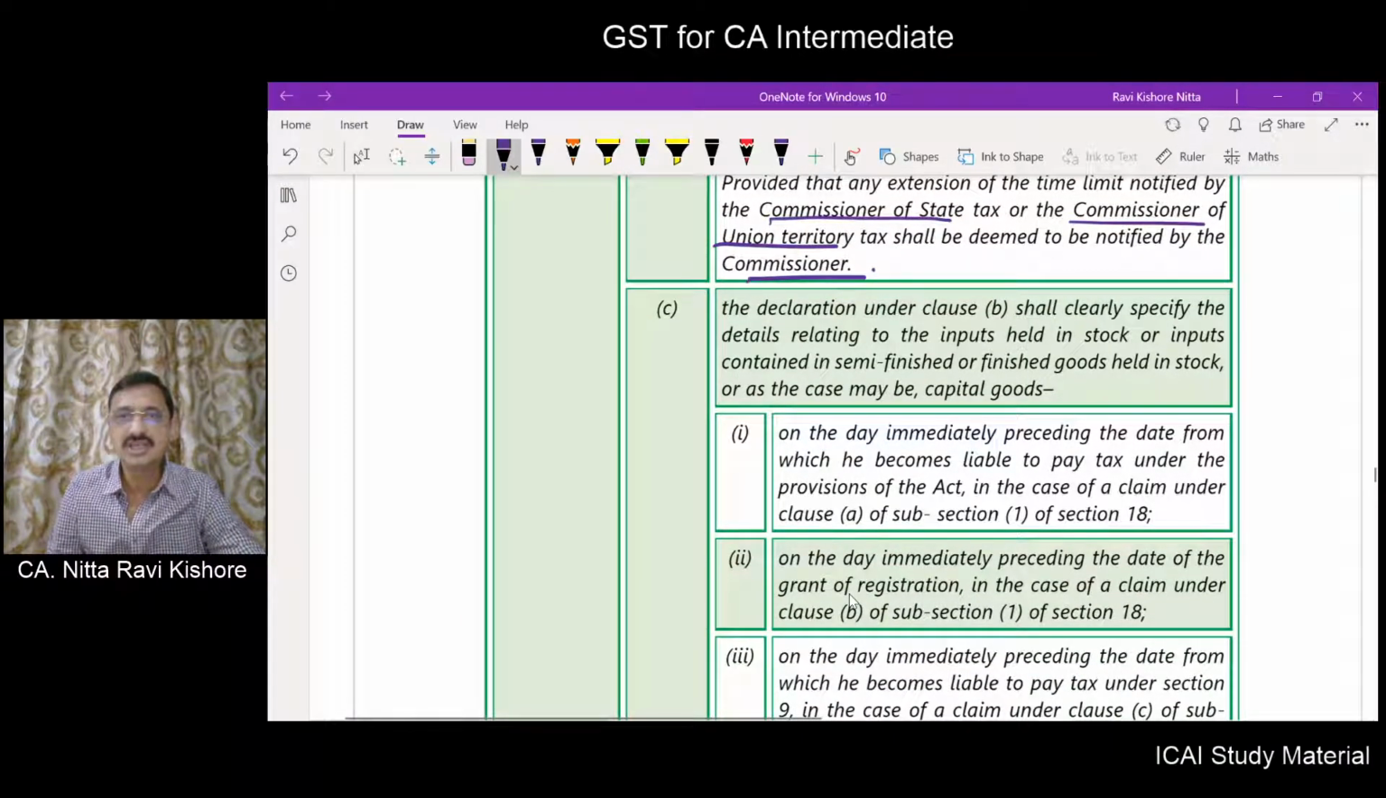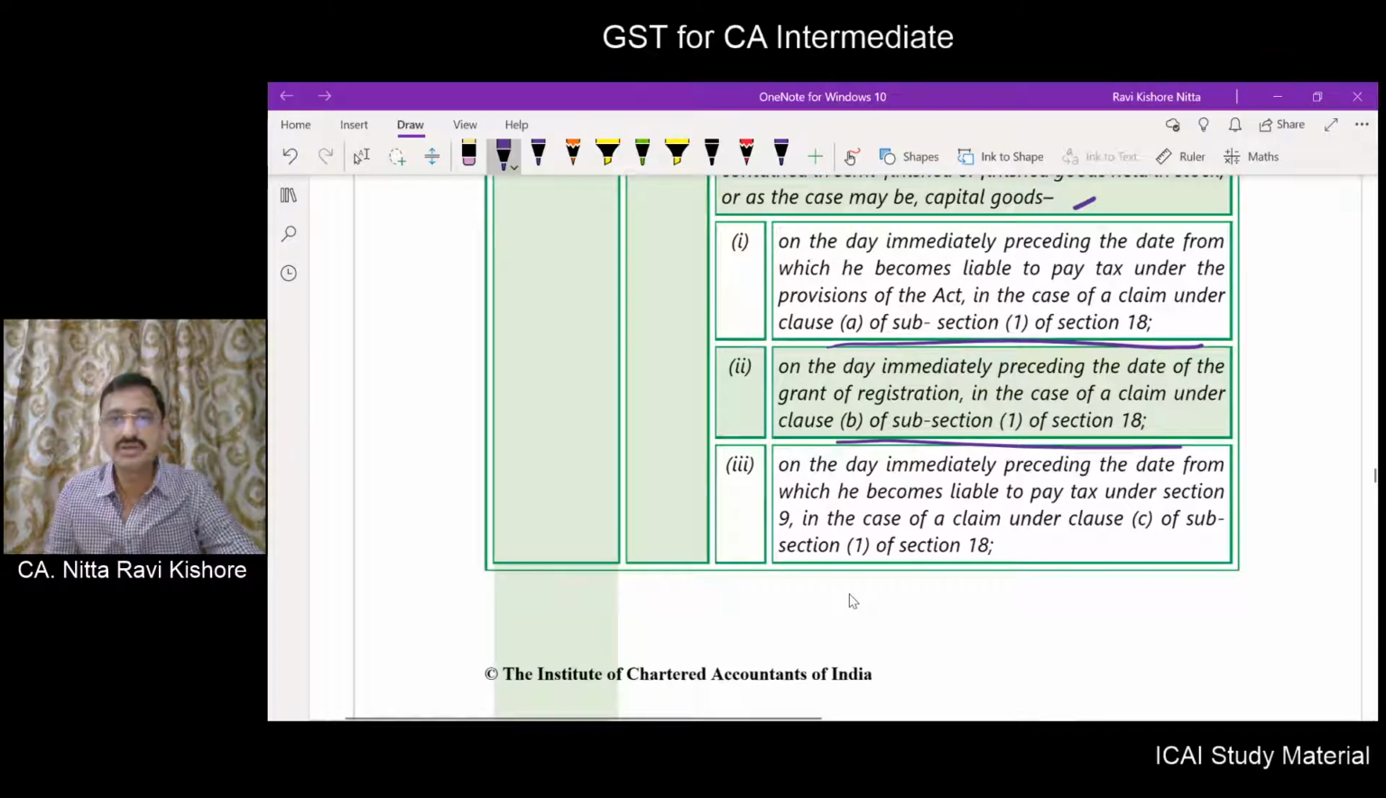The declaration under clause B shall clearly specify the details relating to inputs held in stock or inputs contained in semi-finished or finished goods held in stock, or as the case may be capital goods, on the day immediately preceding the date he becomes liable under 18(1)(a), the day immediately before the 18(1)(b) date, or in respect of composition dealer to regular dealer, the day immediately preceding the day on which he is liable to pay tax under section 9.